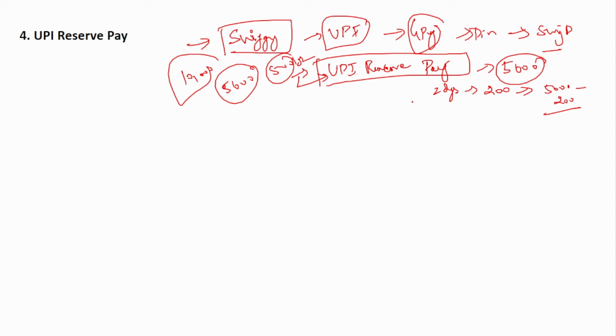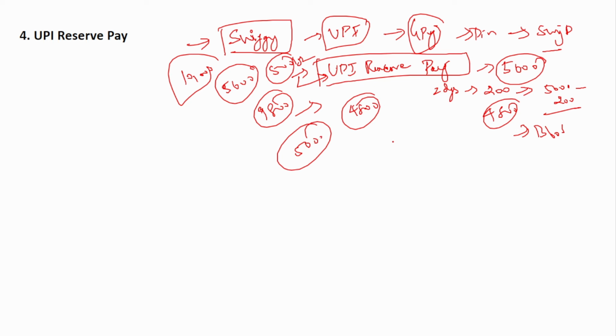So as I said, on the second day you go and buy something for 200. Automatically, using the UPI Reserve Pay option, 200 will be debited. 5,000 was there, 200 is debited, so the remaining 4,800 will be under block. So the total balance, how much will it show? 9,800. This is how it will show in your bank account. But 4,800 will be blocked. So the remaining 5,000 alone you can use for various other UPI transactions.